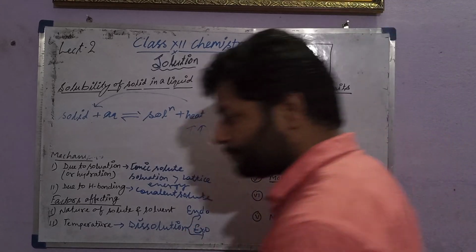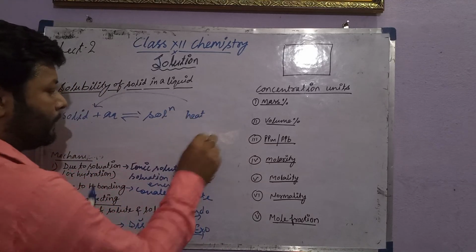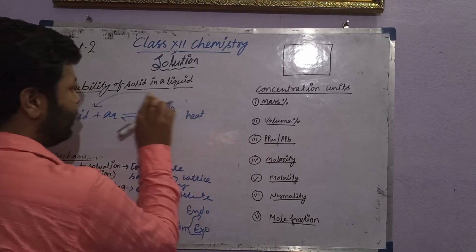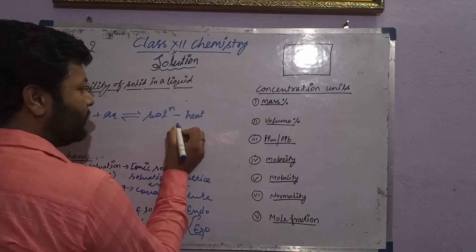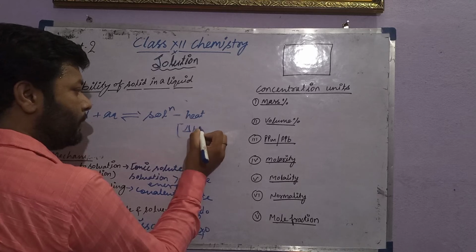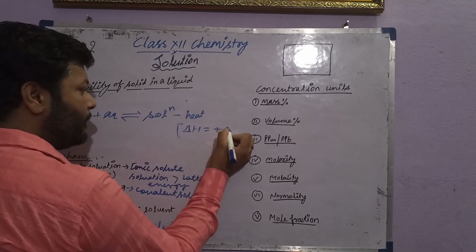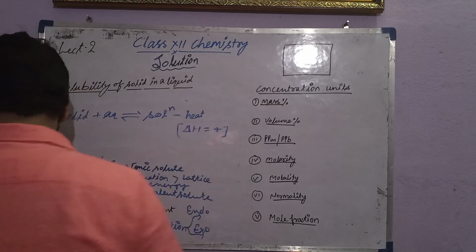The next case: if there is minus heat, meaning an endothermic process, delta H is positive.